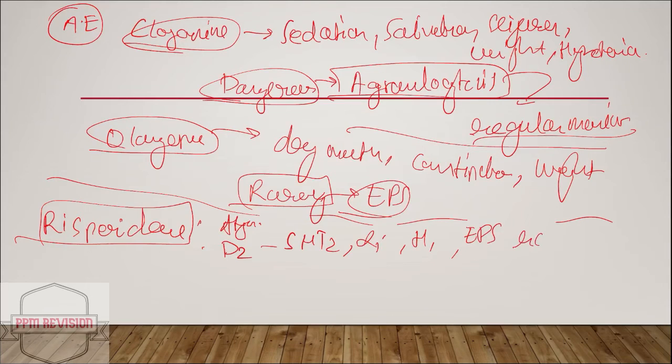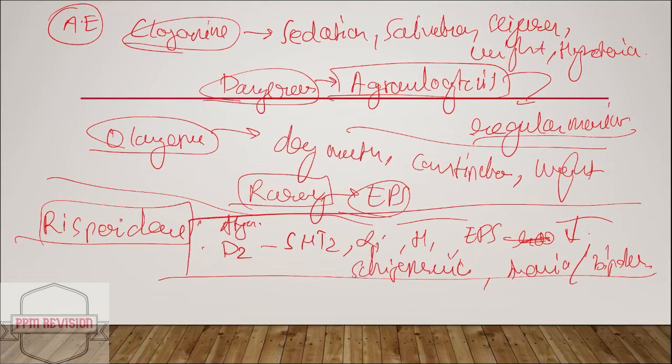It is used for treatment of schizophrenia and also mania with bipolar disorder. So the main drug to choose in case of bipolar or schizophrenia would be olanzapine because of minimal side effects, and it is also the most preferred drug.